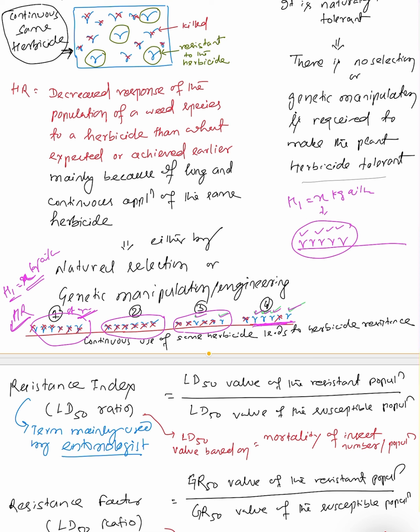That means the weeds are not at all affected by the herbicide application, whether it is the first year, the second year, or the third year. In this case it is called herbicide tolerance, and the weeds are called herbicide tolerant weeds. But in herbicide resistant weeds, initially the weeds are very much susceptible, and continuous application of the same herbicide with the same dose leads to herbicide resistance development in the succeeding years.